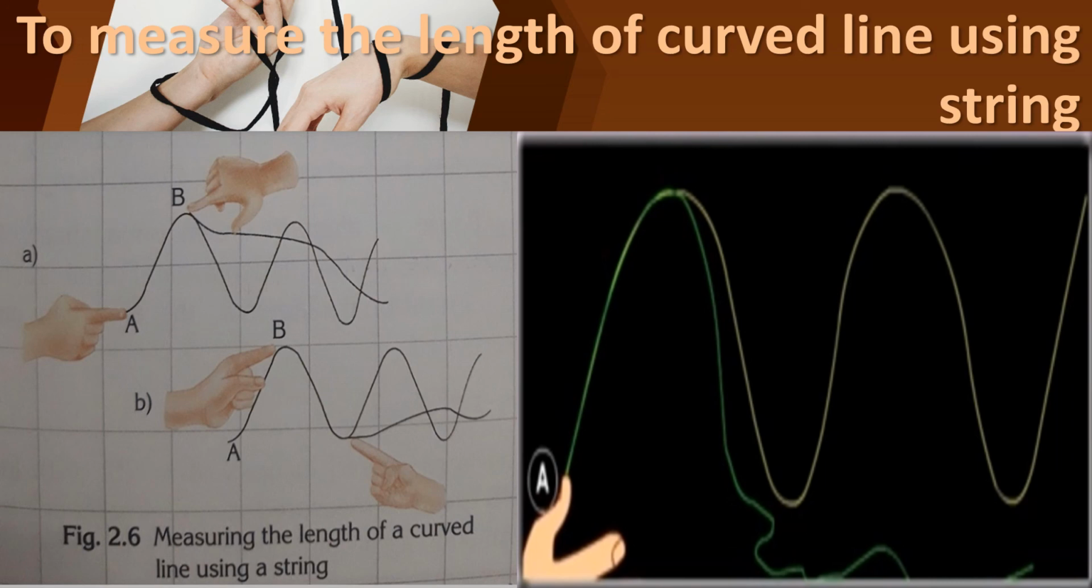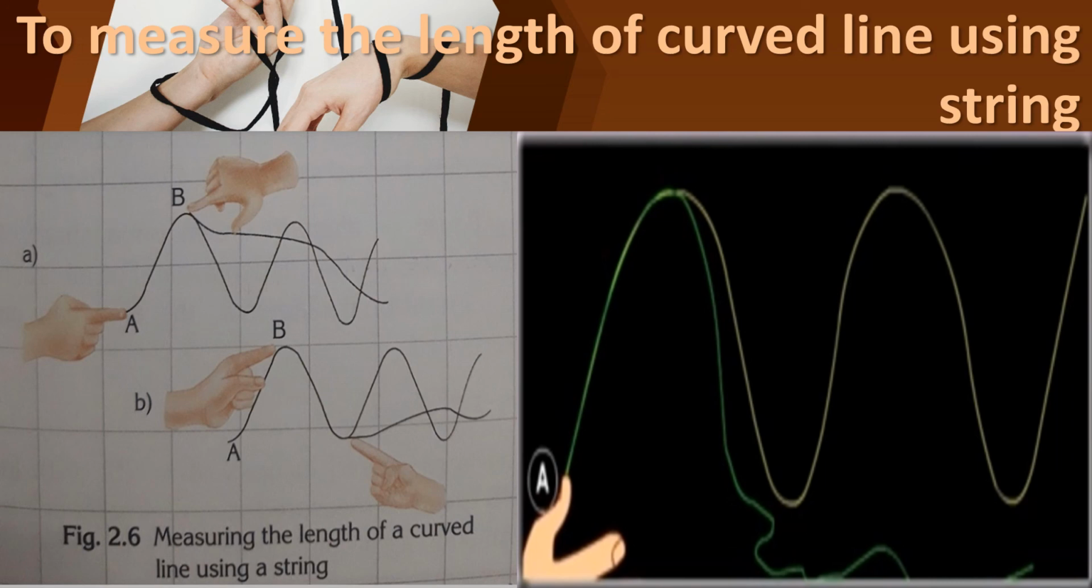Hold the end with your finger, and then place the string along that curved line. Keep your finger there also. That point is called B. Likewise, place the string properly along the line, and you can measure the length of the curved line. After measuring, you can stretch the thread, that is the string, and measure its length using your ruler.